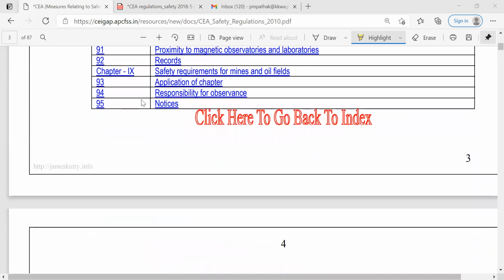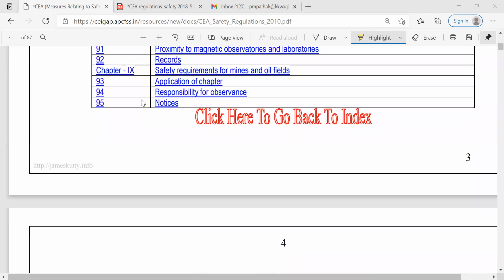Then chapter 9 is related to the safety requirements for mines and oil fields. Now, these are special applications, special provisions for the mines, because we know that in these mines underground work is going on, digging of the earth at a particular depth. Normally we know the common mines are coal mines. Sometimes other mines are also there for metal extraction, etc.